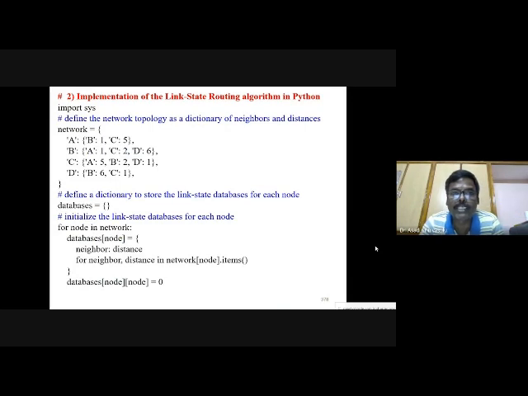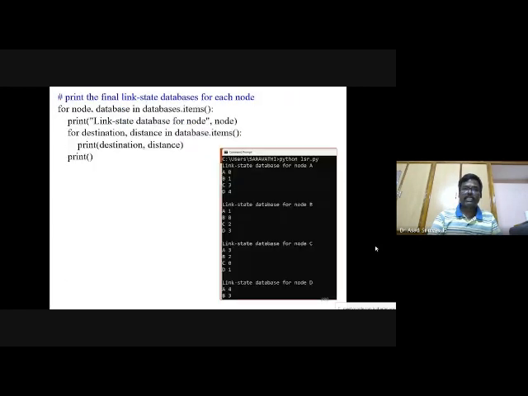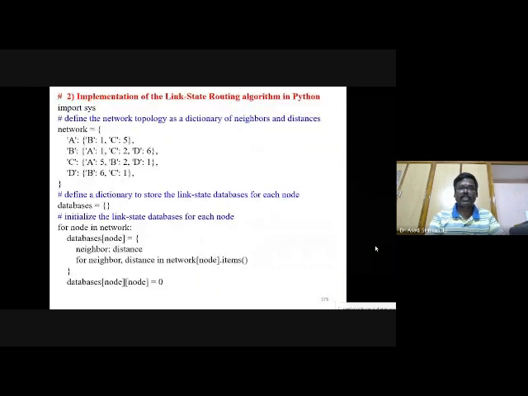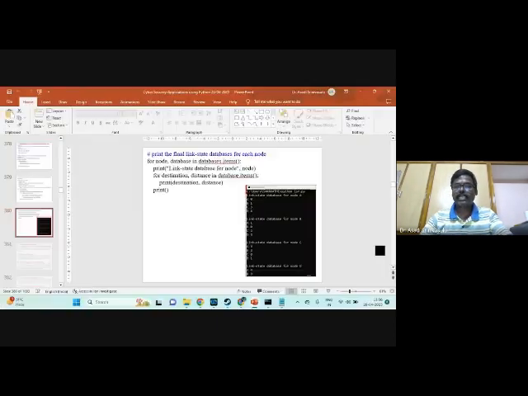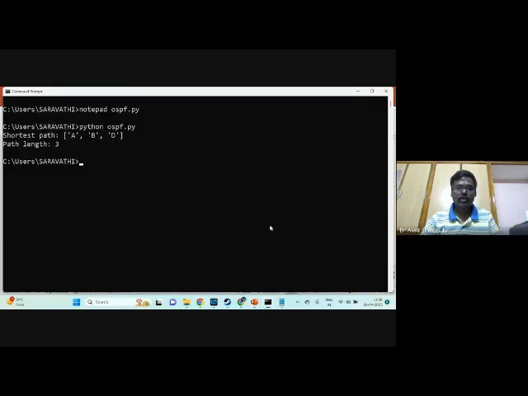Second algorithm, implementation of the link state routing algorithm in Python. In the same way, I am going to share the link state algorithm with you. Link state routing algorithm, LSR. I'm clearing the screen.